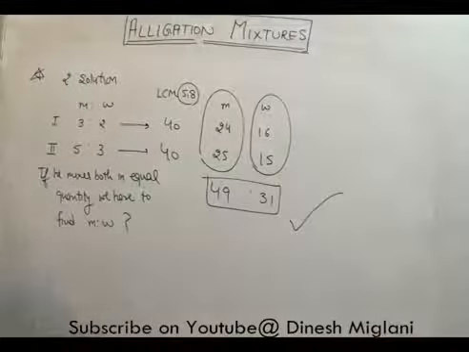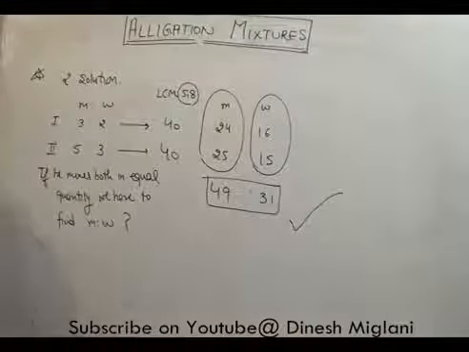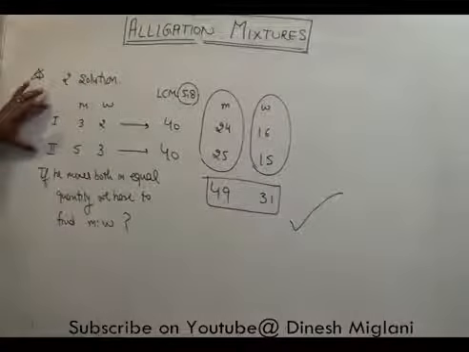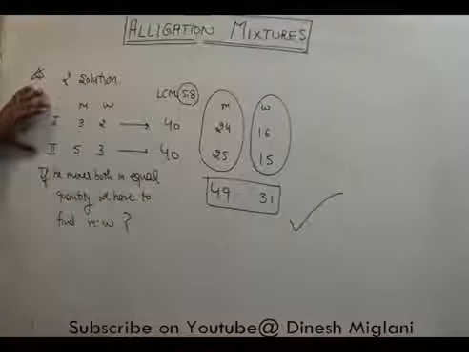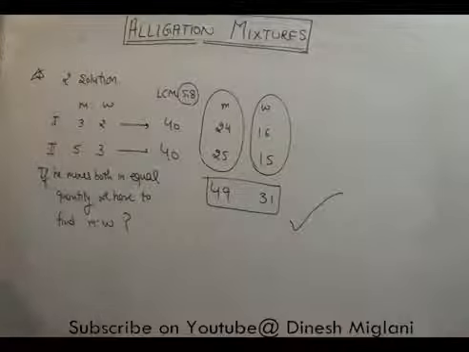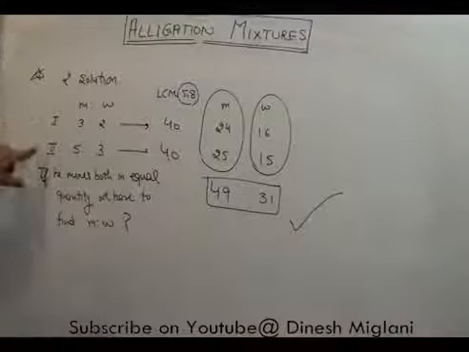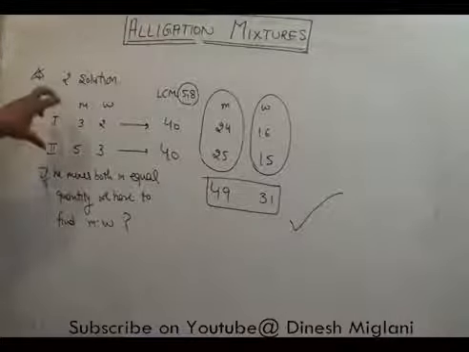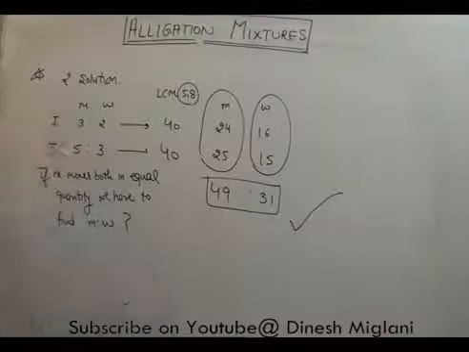Just look at the question we have done. In this question, two ratios of milk and water are given for two mixtures. He mixes both in equal quantity. It means if 1 liter is taken of this and 1 liter is taken of this, we have to add the milk and the water.